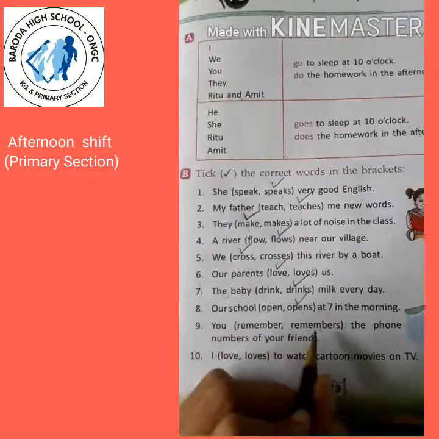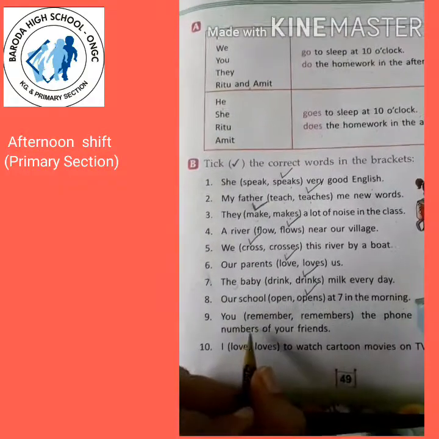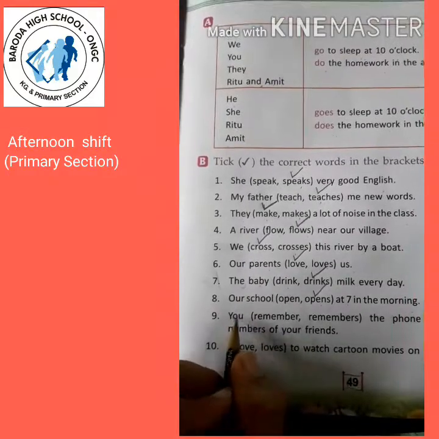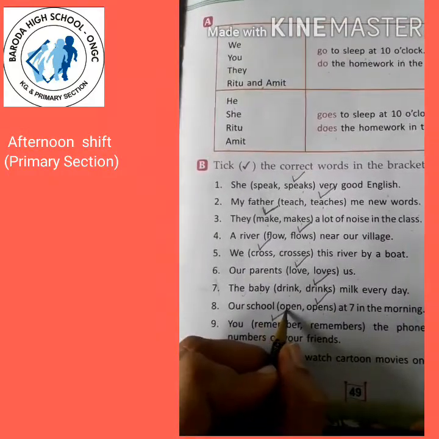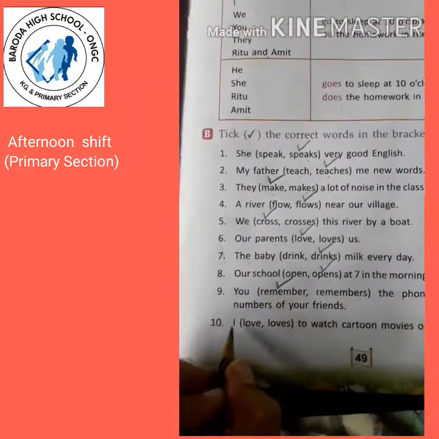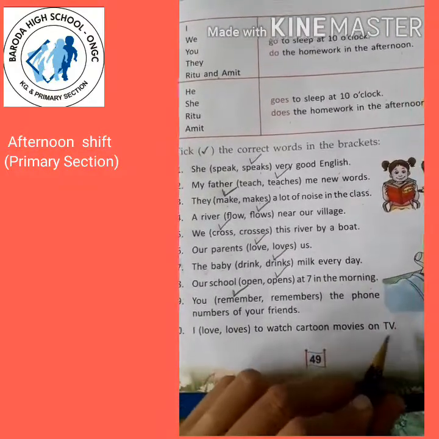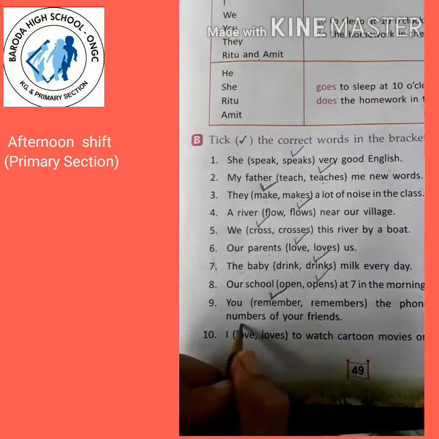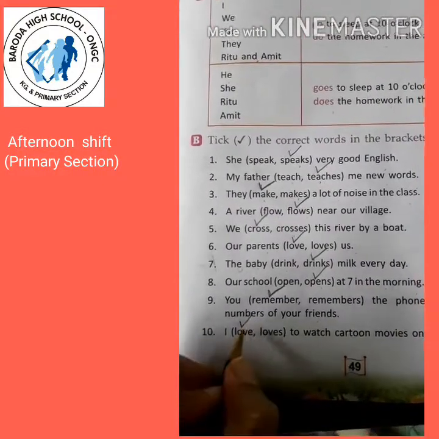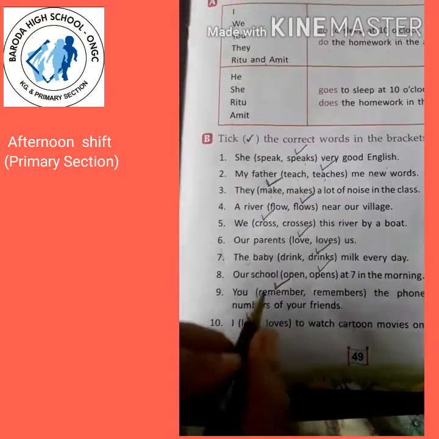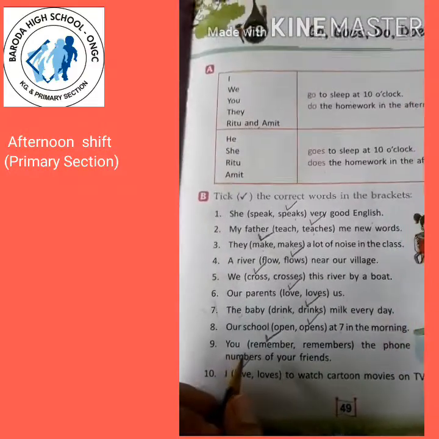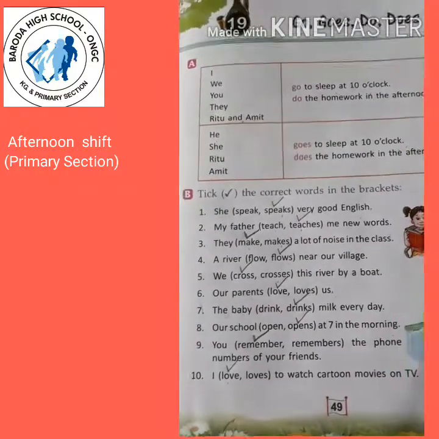You remembers the phone numbers of your friends. That's why remember. Right? I loves to watch cartoon movies on TV. I love. With I always we keep the verb without s or es. With you also we always keep the verb without s or es.